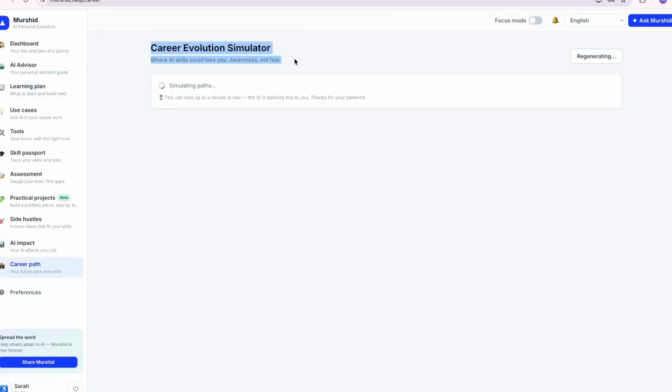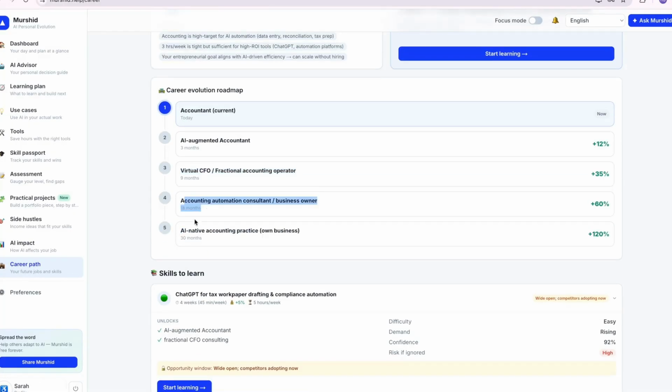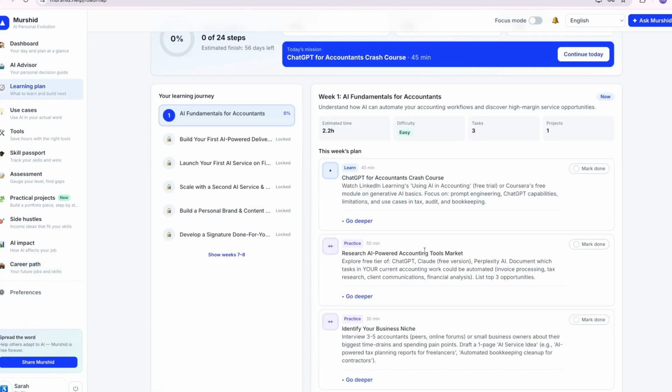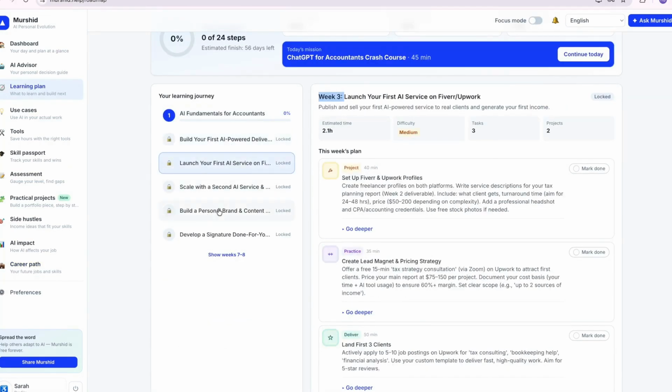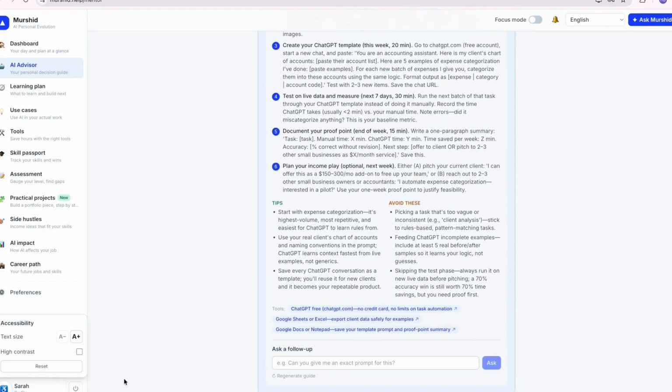Murshid also looks ahead at your career. It maps a realistic progression for your role, showing how each stage could grow your income over time, and lays out the specific skills to learn to get there. AI Mentor is your daily coach, a little guidance each day to keep you moving forward.